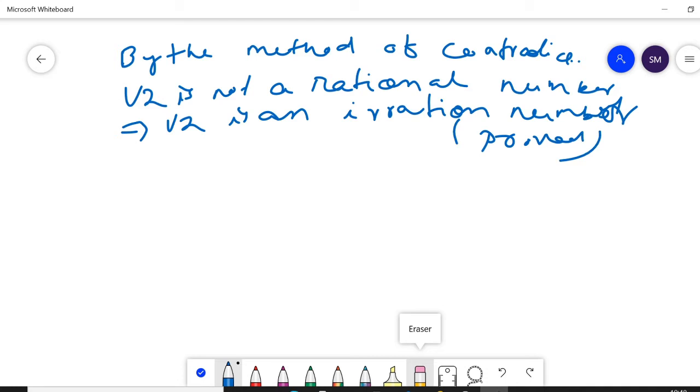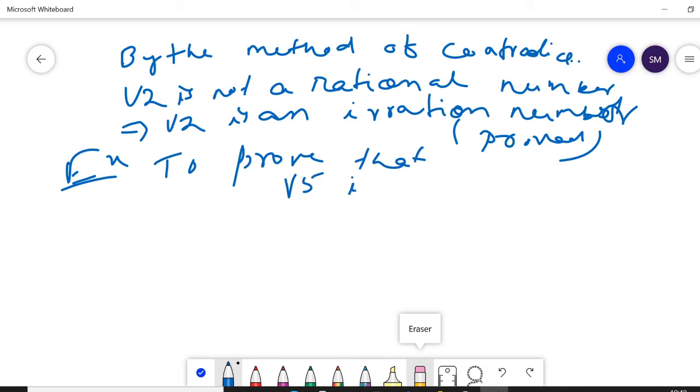Okay. Next, in the same way we can prove that root 5 is also an irrational number. In the same way we can solve another question. Prove that root 5 is an irrational number.